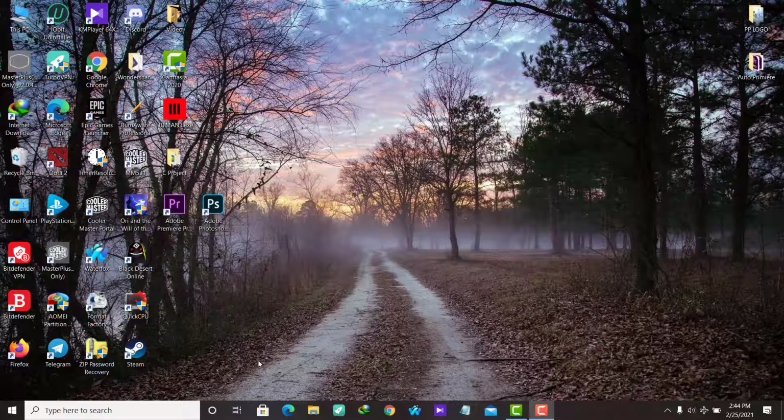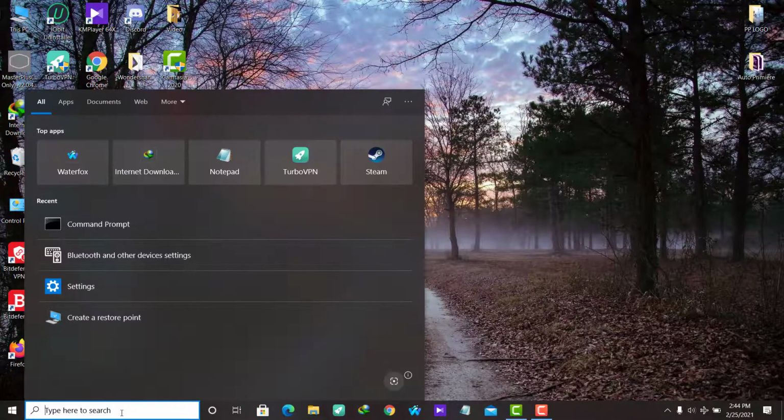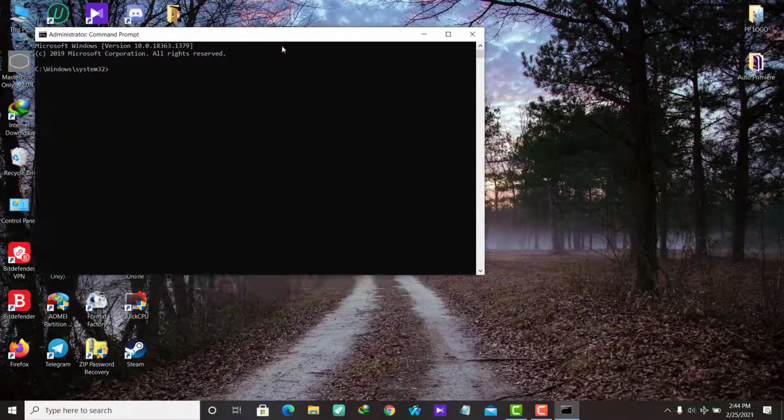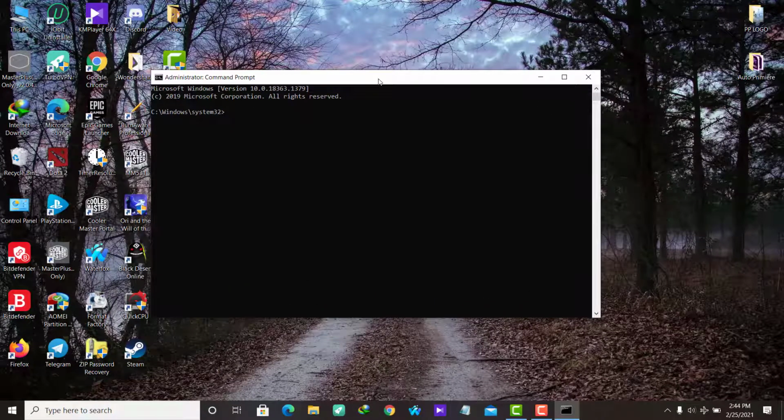So first thing you want to do is go here, type CMD, go here, right click, and click Run as Administrator. From here, just type or copy paste the line that I put for you guys in the description. What this is going to do is bring out the uninstallation of Ansel for Nvidia.